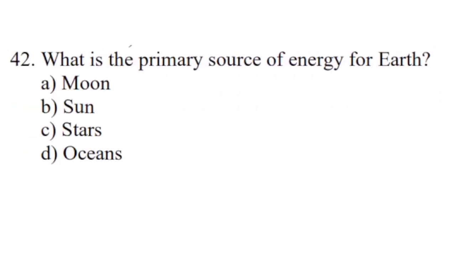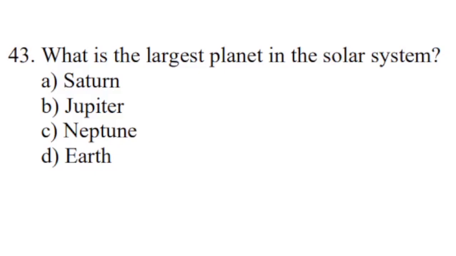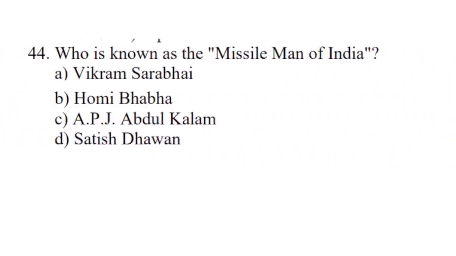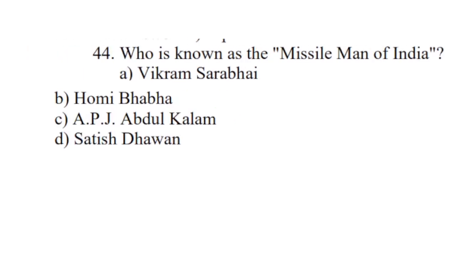Question number 42. What is the primary source of energy for Earth? Correct answer is option B, Sun. Question number 43. What is the largest planet in the solar system? Correct answer is option B, Jupiter. Question number 44. Who is known as the Missile Man of India? Correct answer is option C, APJ Abdul Kalam.